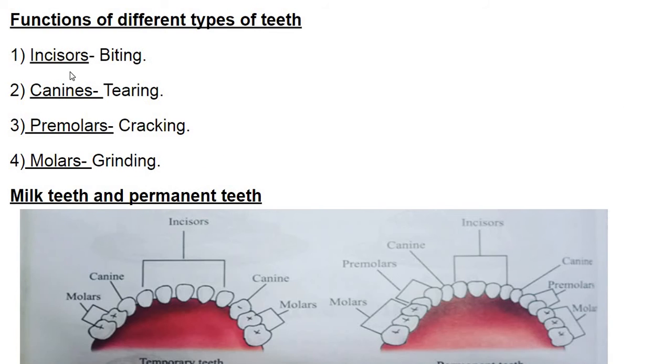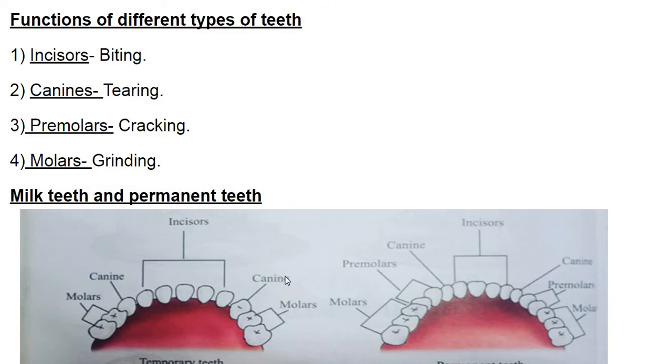First one is incisors, the biting teeth. Second is canines, the tearing teeth. And third one is premolars. Premolars are cracking teeth, and molars are grinding teeth. So digestion starts from the buccal cavity. Simply while eating we won't be thinking that this much process is taking place inside our mouth.